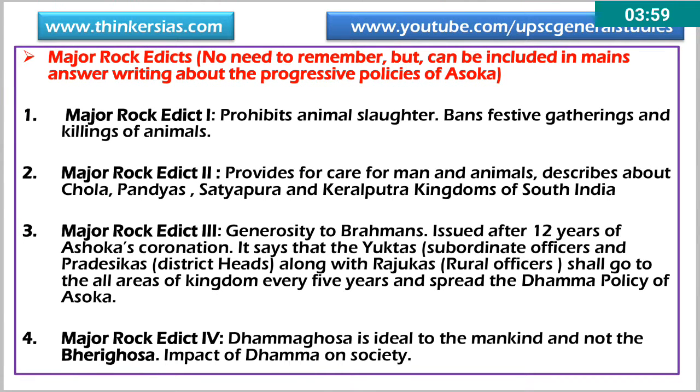There are 14 major rock edicts. You need not remember all of them, but if you want to enrich your answer in the mains examination, or refer to ancient history in your essay or ethics paper, you can use this, because it discusses various ethical values, human rights, and animal rights. While discussing animal rights, you can refer to Major Rock Edict 1, which prohibits animal slaughter. These values were present since time immemorial in India. That's the greatness of Indian civilization.